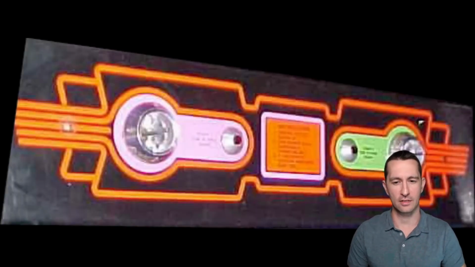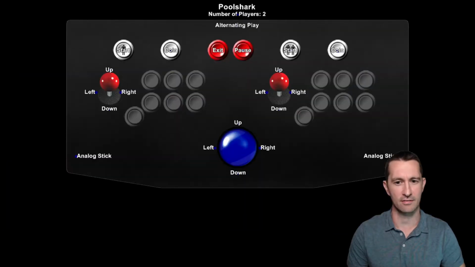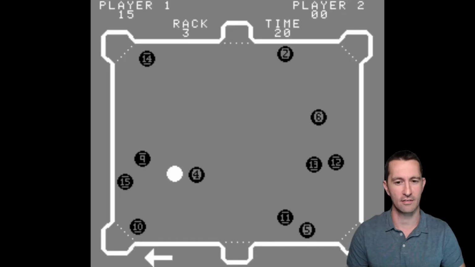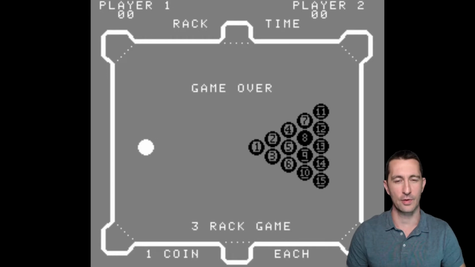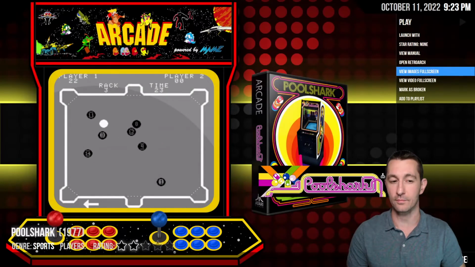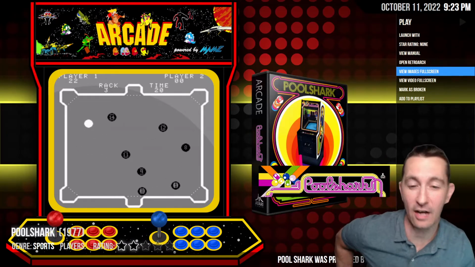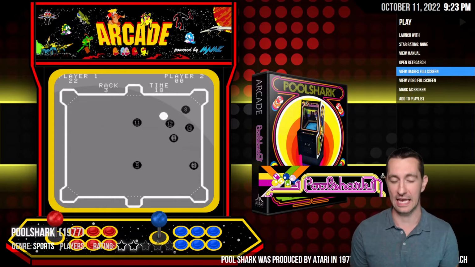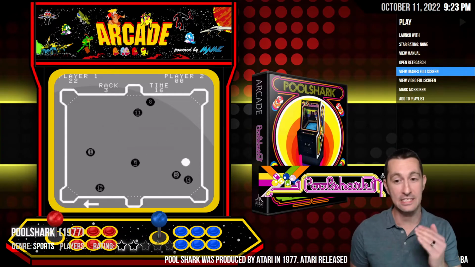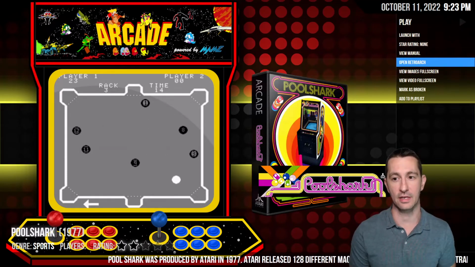There's the control panel. I don't even know what the controller is. It looks like a trackball, I guess, instead of a joystick. But we are back in the arcade. This is programmed only with black and white. We just saw a home computer programmed in color by Steve Wozniak. So the arcade needs to step it up a notch. We need something in color here.